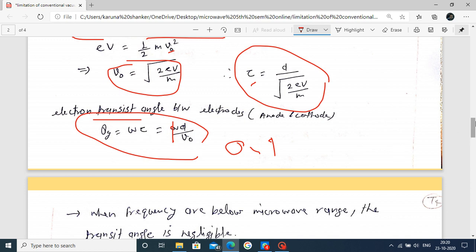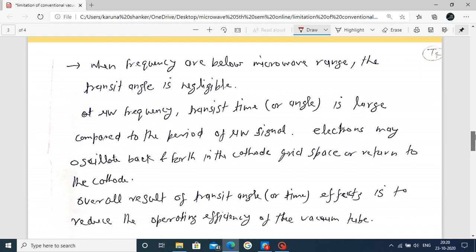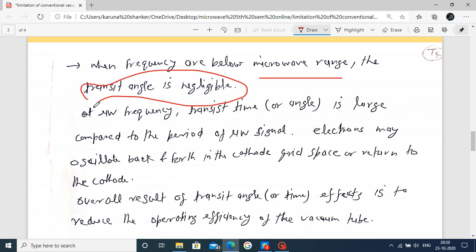This is also explained here, a few points are written here. What I said: when the frequency is below the microwave range, the transit angle is negligible. What happens at microwave frequency? The transit time, or transit angle, is large compared to the period of the microwave signal. That's why the electrons may oscillate back and forth near the cathode, create a space charge, and return back to the cathode.